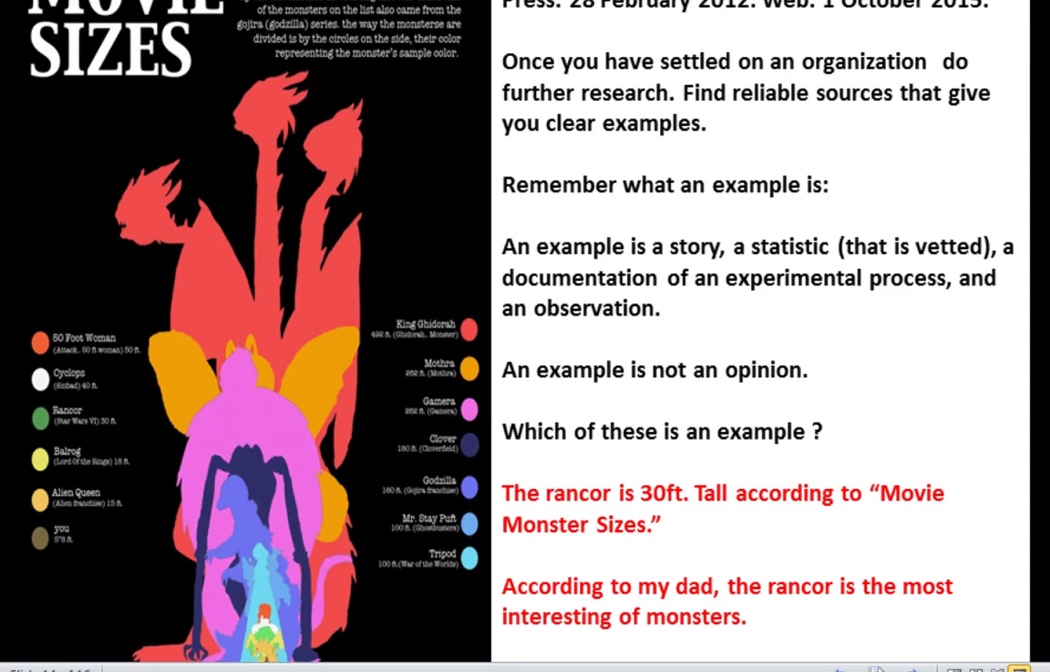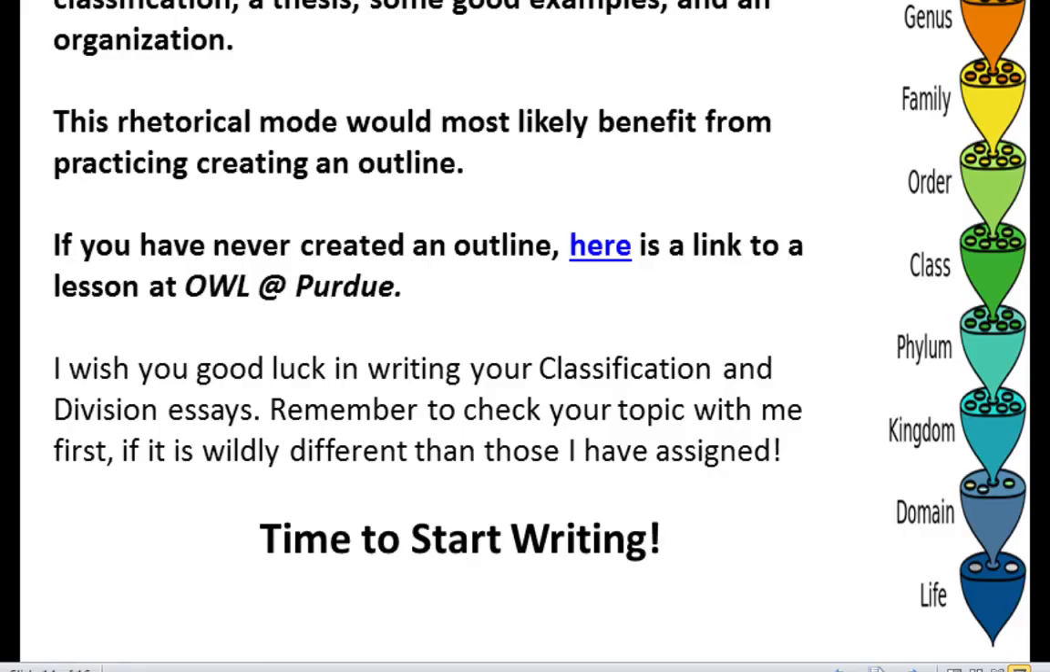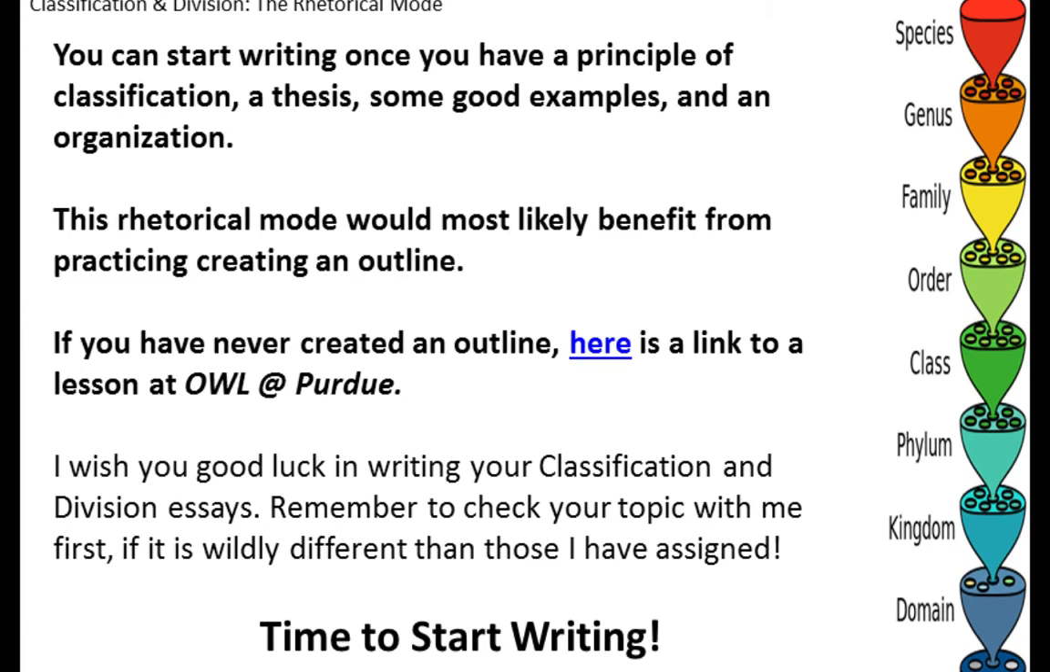We have a source here, but it's just somebody I know, and it's just their opinion. It's just, hey, it's an interesting monster. That doesn't really support anything. It's just saying this person, my dad, thinks they're cool, and that's not really useful. So let's summarize here. Once you have these items, a principle of classification, a thesis, some good examples, and an organization, you can start writing.